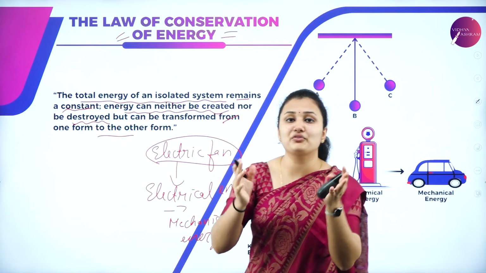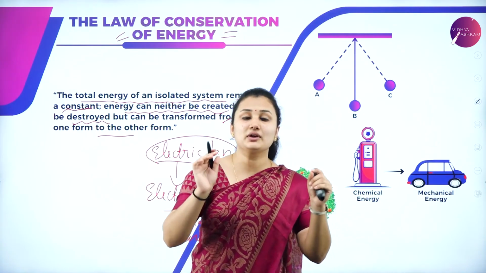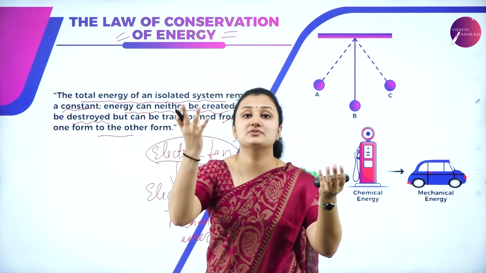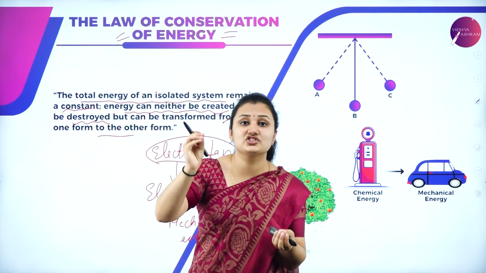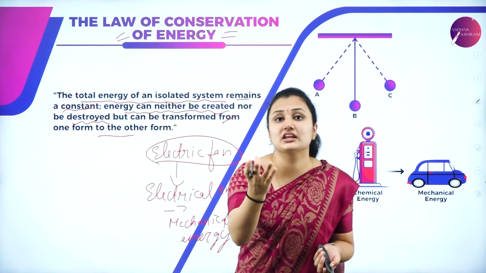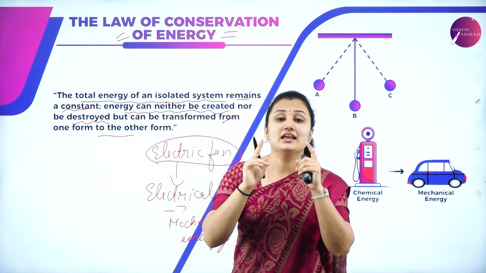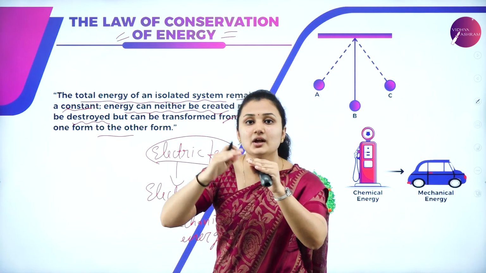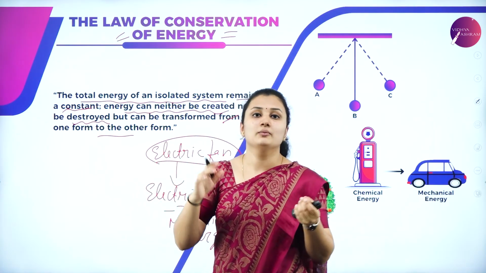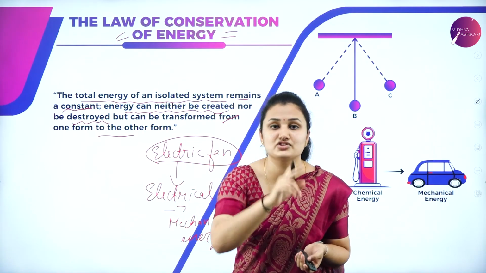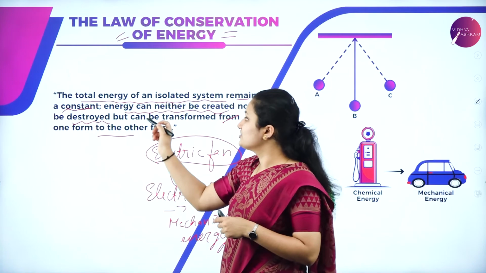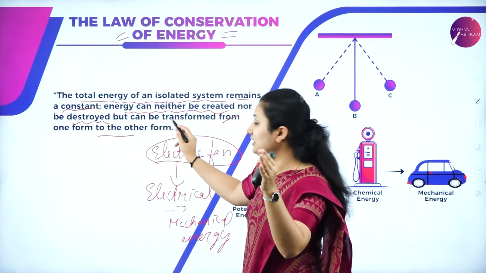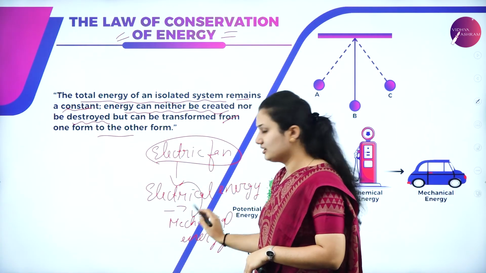Similarly, take the example of an electric bulb. When you turn on the switch, the bulb starts to glow. How? The electrical energy is converted into light energy, which is giving you light. But here the energy is converted into two forms. So electrical energy in the bulb is converted into light energy plus some amount of heat energy. So the total energy of the system is conserved. Energy can neither be created nor be destroyed, but it can be transformed from one form to another form.